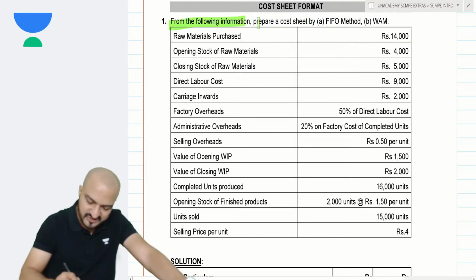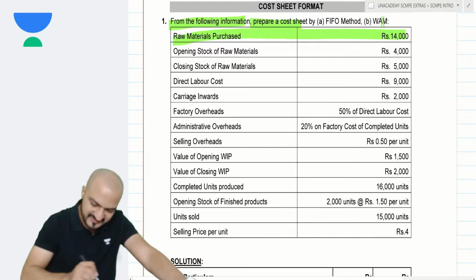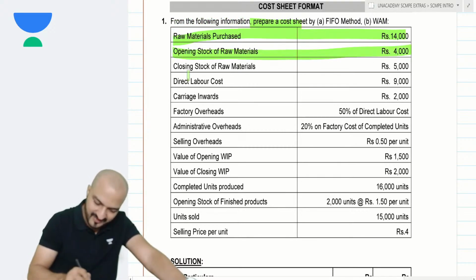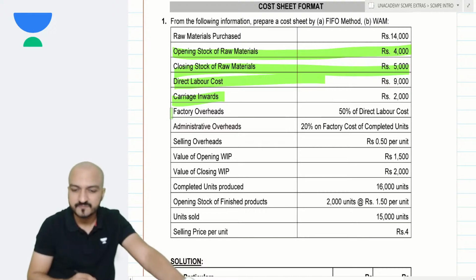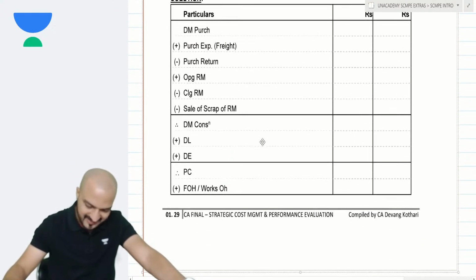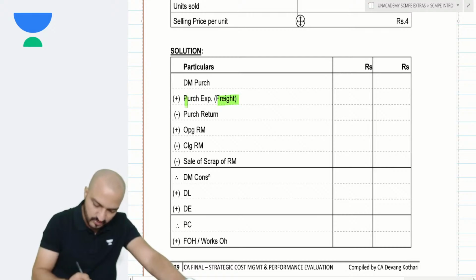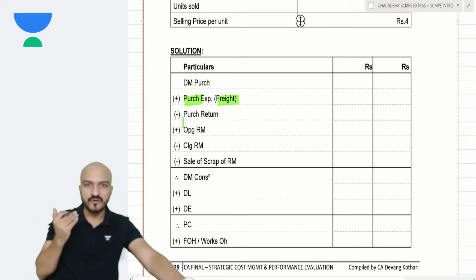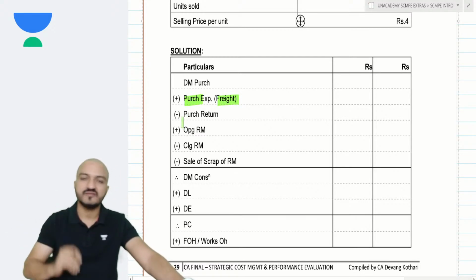From the following information, prepare cost sheet. Now, to prepare cost sheet, you are given raw material purchase, opening stock of material, closing stock of material, direct labor, carriage inwards. Now, carriage inwards will fall where? Carriage inwards is basically freight expense on purchases, because inward carriage is incurred at the time of purchasing.